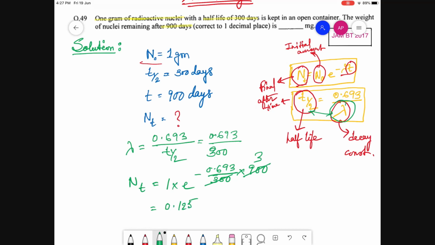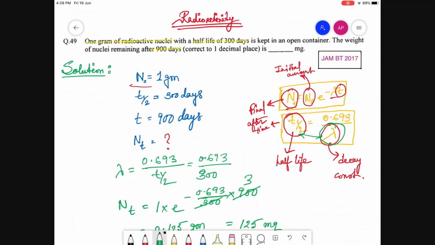0.125 grams, that is equal to 125 milligram. Now why is 125 milligram required? See, here in the question you are asked to calculate the result in milligram. So here the answer is 125 milligram.